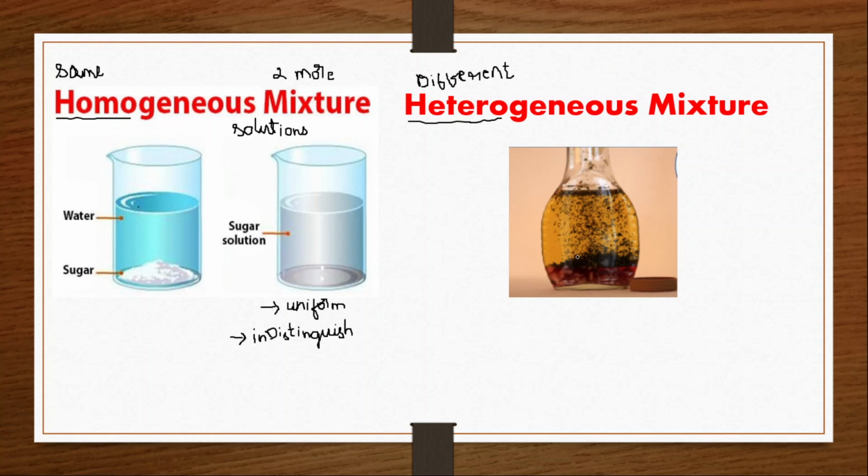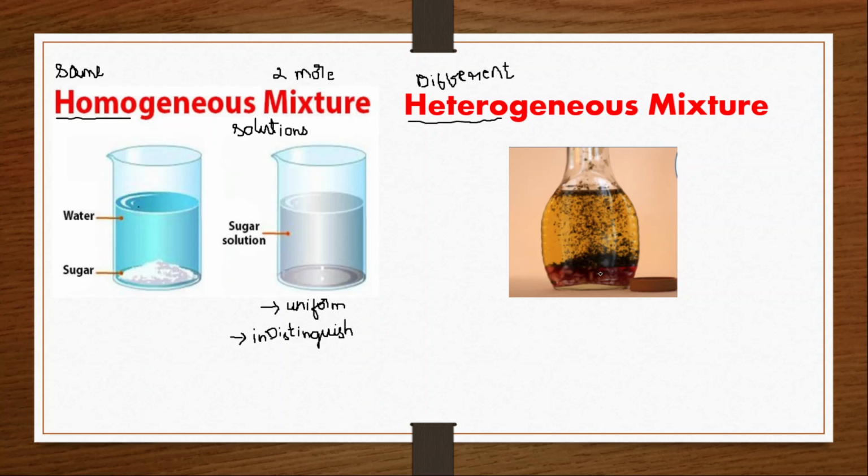If you check how to separate the solid again, these are big, larger sized ones. You can pick them by hand, and you can separate these solid particles also. So easily, by physical methods, you can separate them, and so they are distinguishable. If you are able to separate them, then it is distinguishable in nature.